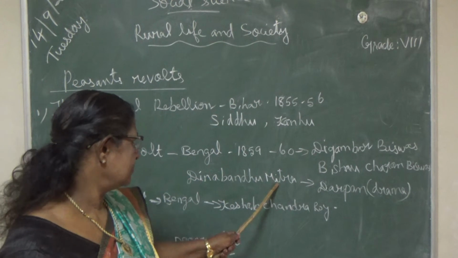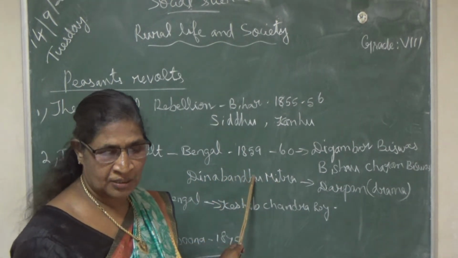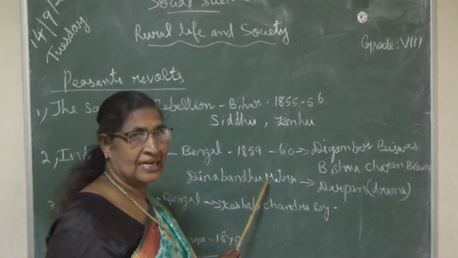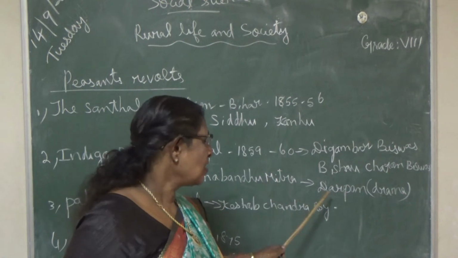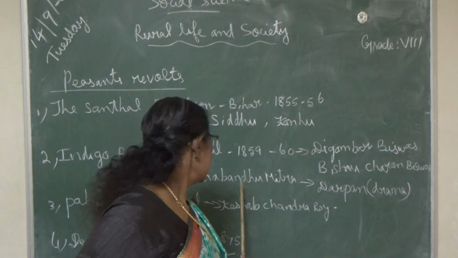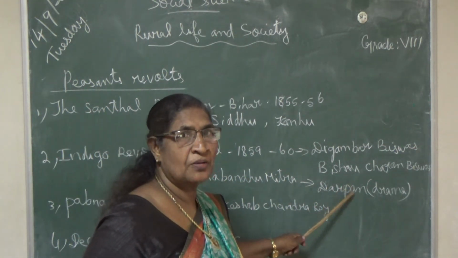Here, another man, Dinabandhu Mitra, was a writer. He wrote a drama called Neel Darpan. What was the name of the drama written by Dinabandhu Mitra? Neel Darpan was the name of the drama.